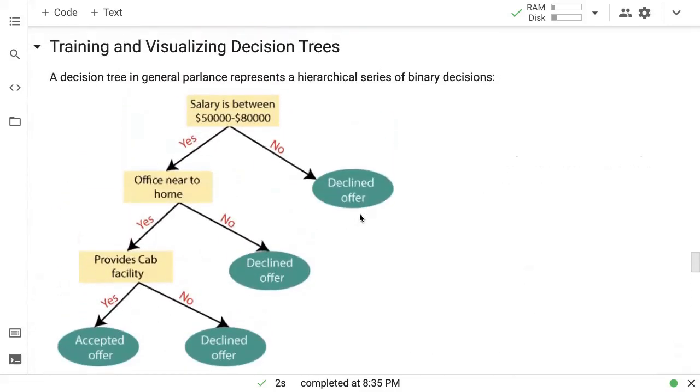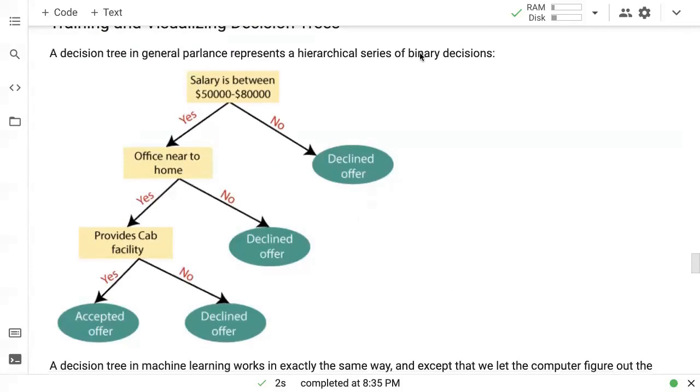So applying it to our problem about whether or not it will rain tomorrow, first we'll let the computer figure out what is the most important criteria to decide whether or not it will rain tomorrow. And maybe after checking the value of that criteria, let's say maybe it's whether it rained today or not, there is a different tree based on whether it rained today, and a different tree based on whether it did not rain today.